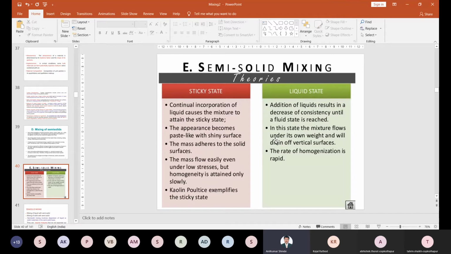From the solid material, if you take an example of the liquid state, you can take glycerin. Glycerin is viscous in nature. In that glycerin, you can add water, right? What will happen when water is added? The viscosity of glycerin will decrease. Understand it? Until its fluid state. So addition of liquid can decrease the consistency or viscosity of that particular substance. So in this state, the mixture flows under its own weight.